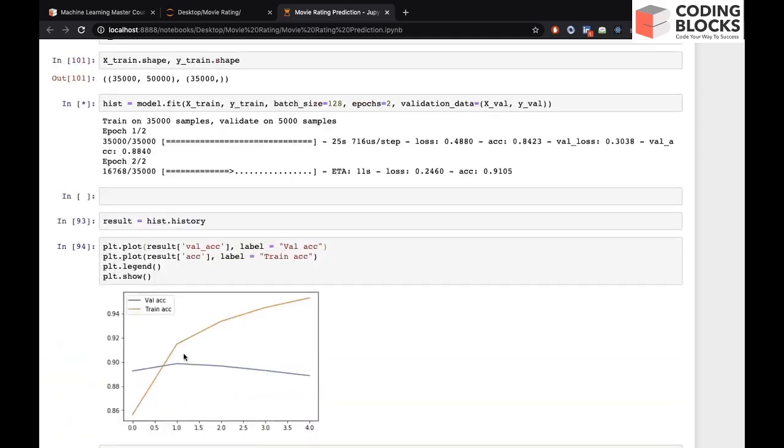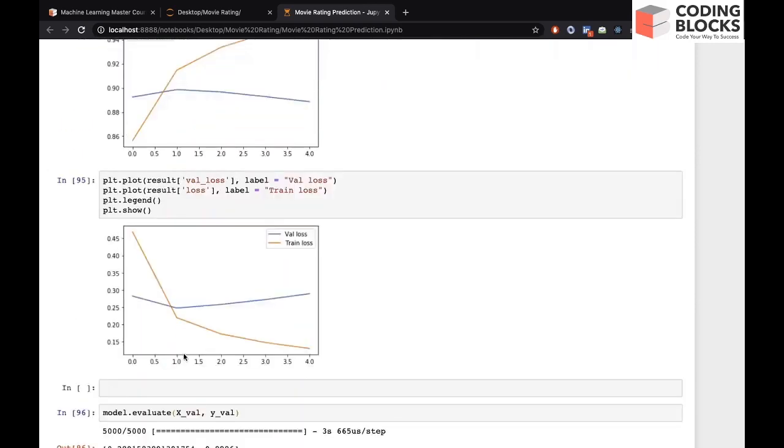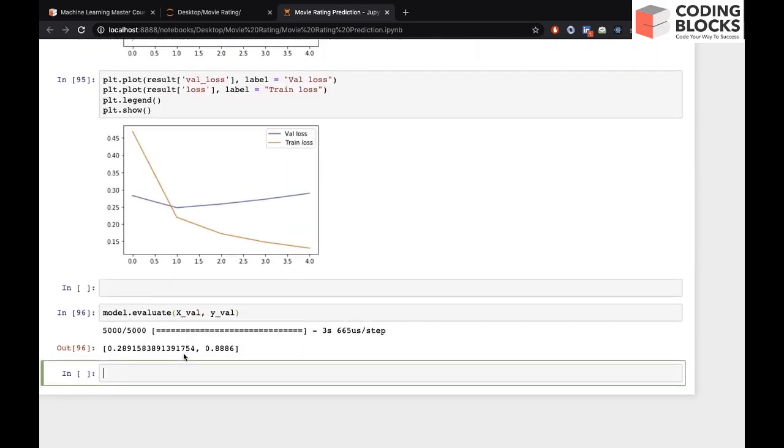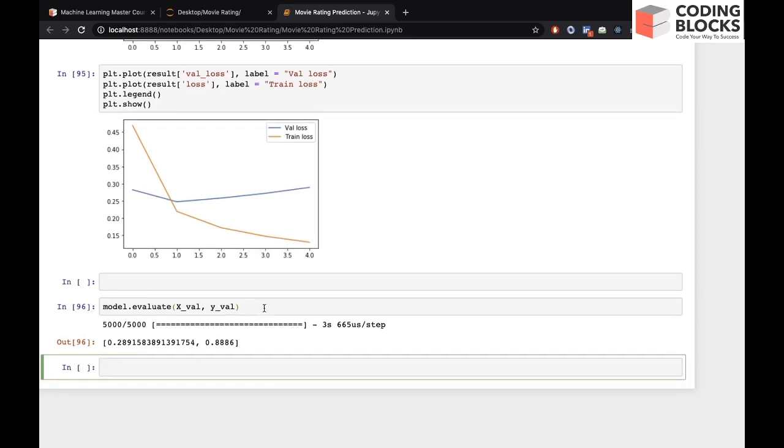In the meanwhile, what we have to do now? We have trained our model, and now we have to predict for the test data. The data that we had, you can see we have two folders, train and test. Again, it has a CSV file. We have to read this file now, and it will have some reviews, and we have to predict for all those reviews. So let's do this.